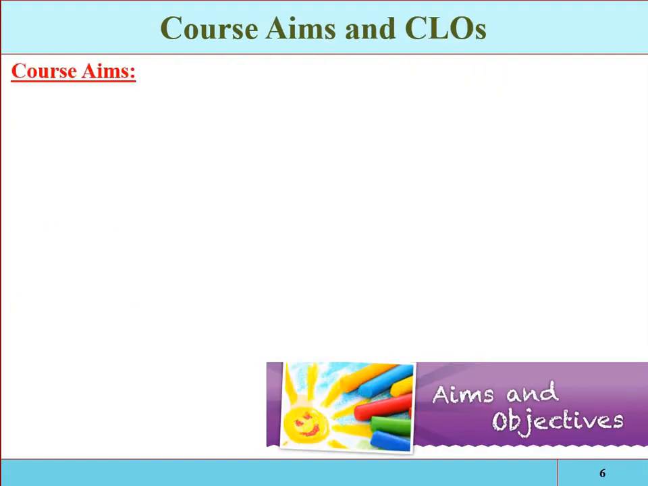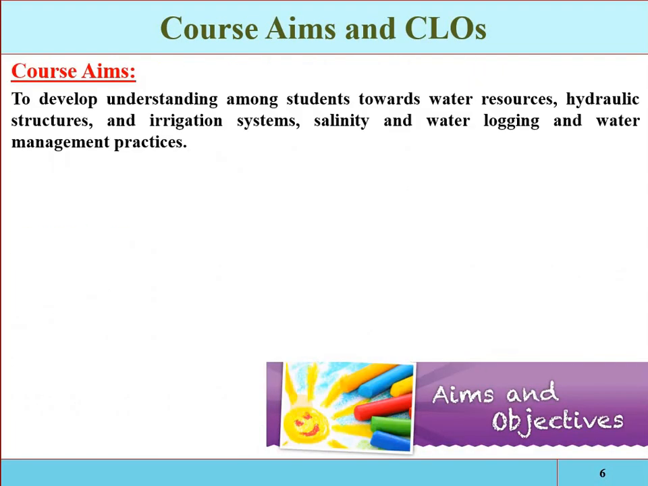What are the course aims and the CLOs? The course aim is basically to develop understanding among the students towards water resources. We will be discussing irrigation engineering in detail, but at this time, if we define irrigation, actually irrigation is the artificial supplying of water to the soil for raising crops.